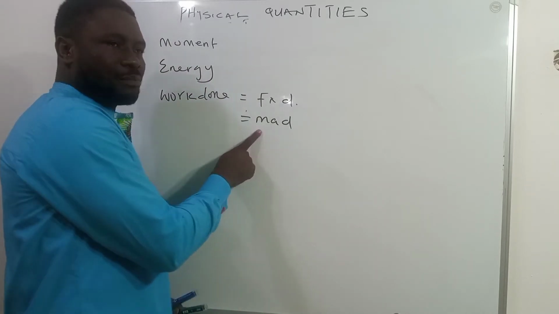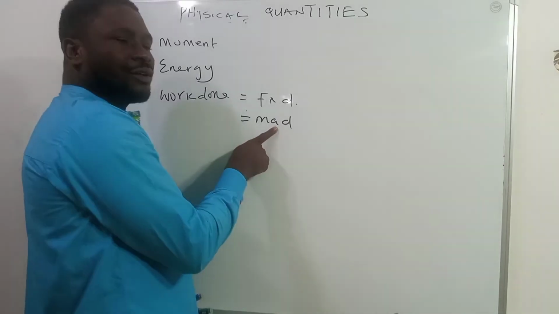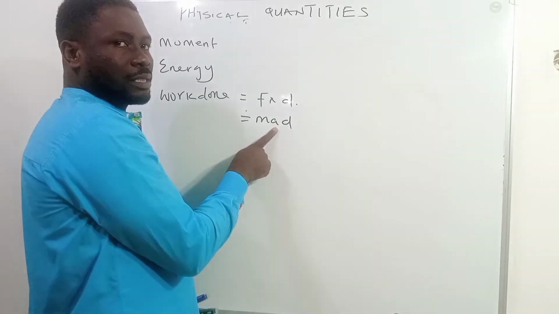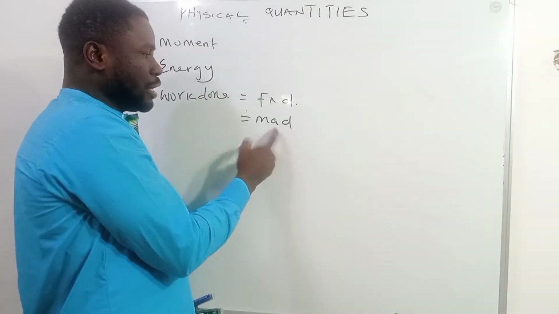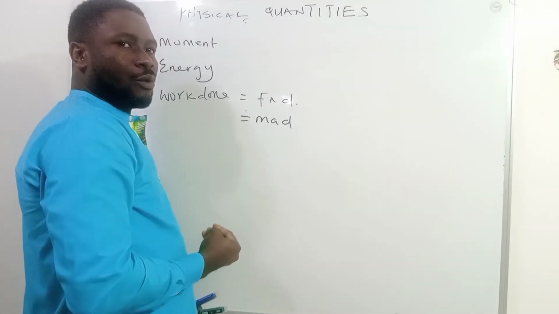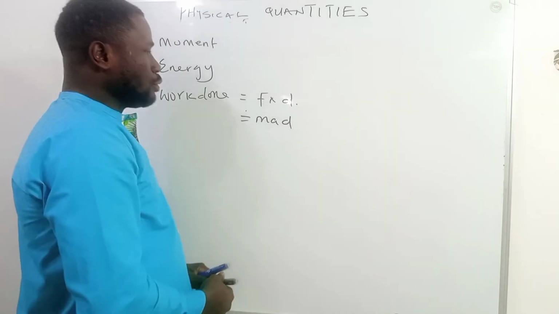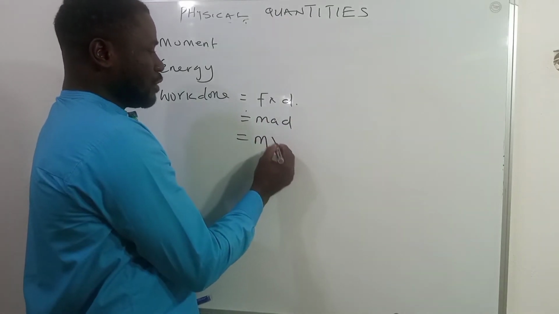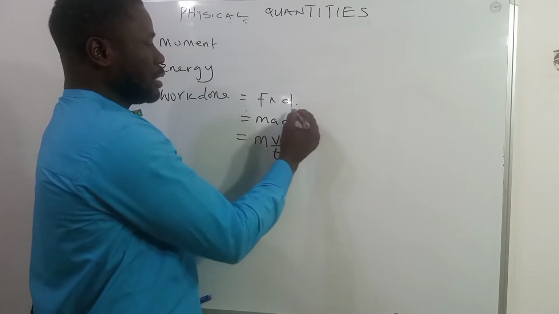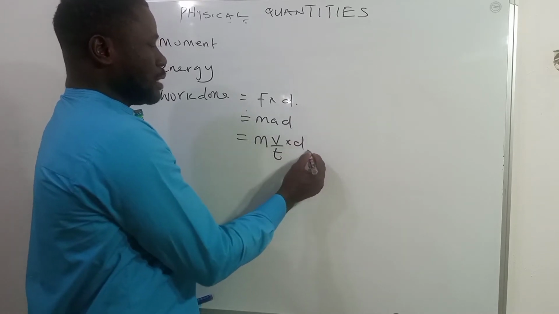Now, when you further simplify, you can see that acceleration is not a fundamental quantity like we have always said. What we have to do at this point is to substitute acceleration with its formula. If you do that, this will be equal to mass times acceleration, which is velocity, all over t, times the displacement.